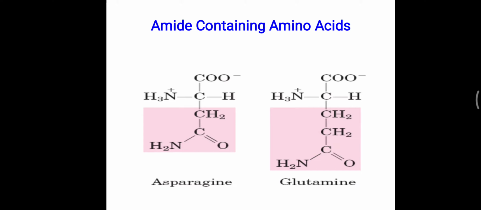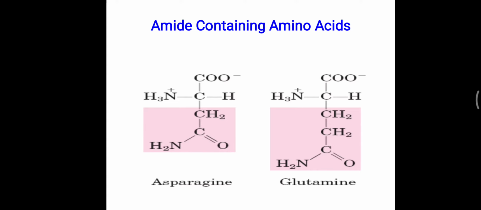First we are starting from the simple amino acids, branched chain, sulfur containing, hydroxyl group containing and amide group containing. Simple, that is glycine and alanine, then branched chain, that is valine, leucine and isoleucine, then hydroxyl group containing serine and threonine, sulfur containing cysteine and methionine, and amide group containing asparagine and glutamine. So in this simple aliphatic amino acid group, there are a total of 11 amino acids.